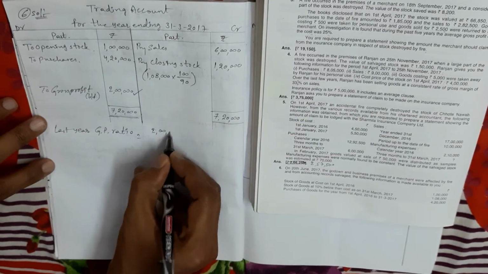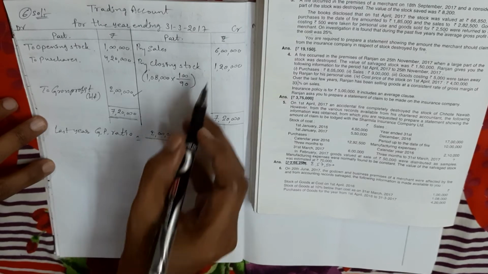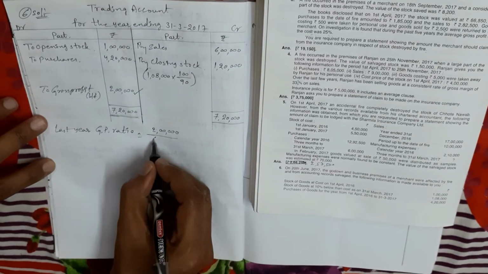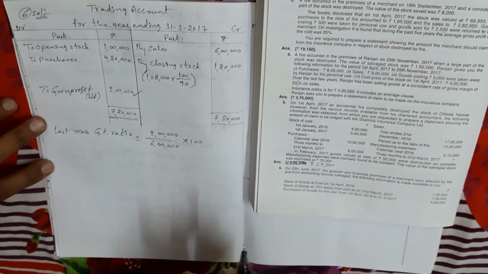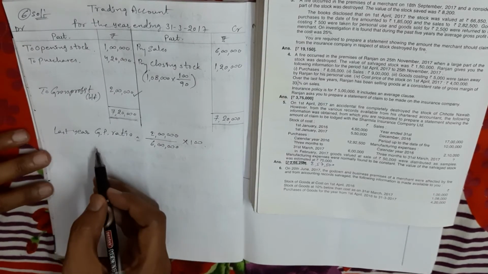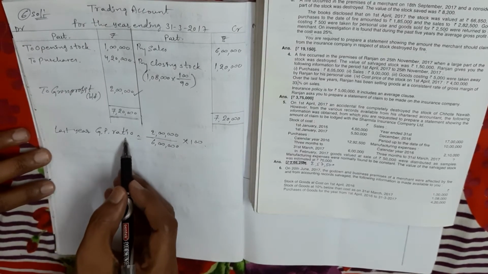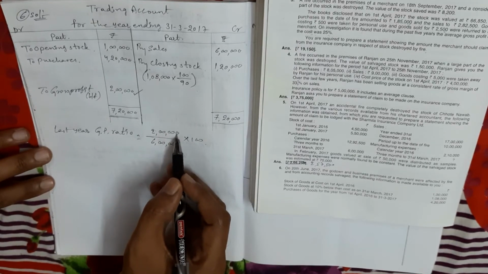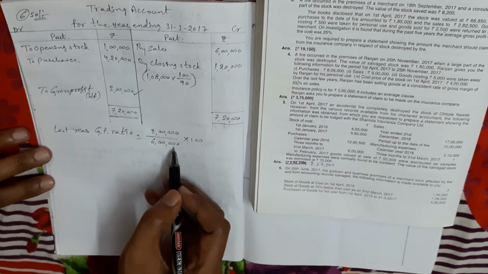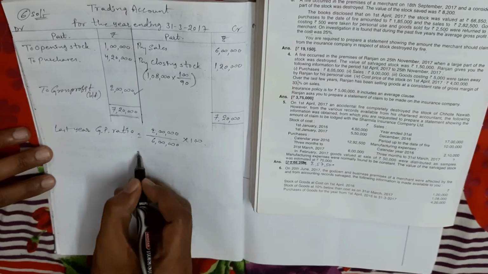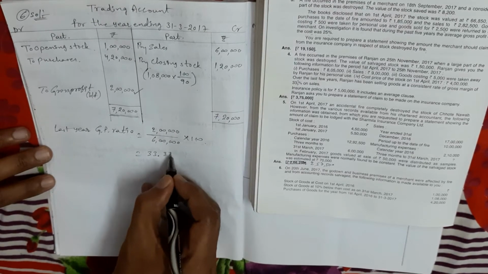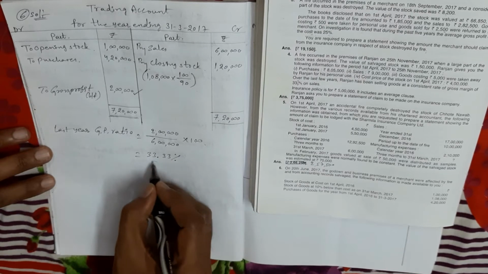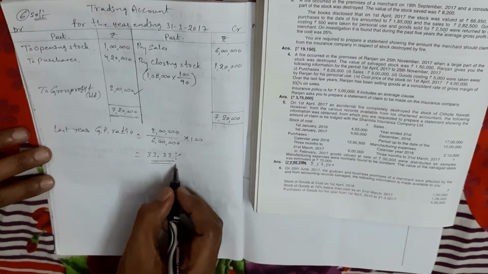We got 2 lakhs divided by sales. What is the sales amount? 6 lakhs into 100. This is the formula: last year gross profit divided by last year sales into 100. So here I am getting 33.33%. So this is the gross profit ratio.